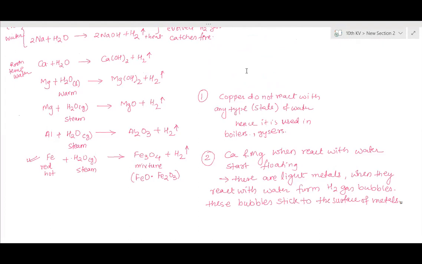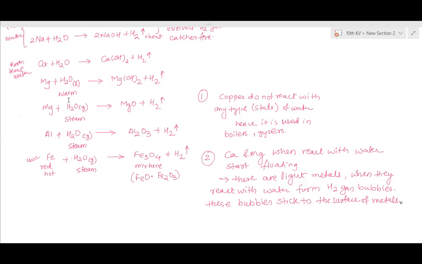Now, for a displacement reaction, what is necessary? The metal should give electrons, so that the electrons are gained by hydrogen and it is separated. Here, if you check, Mg has formed MgO, and at that time Mg lost electrons.